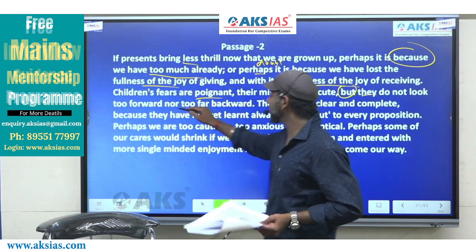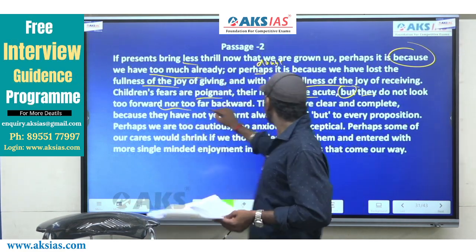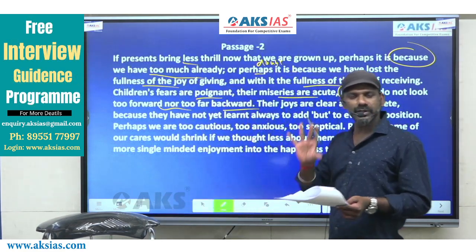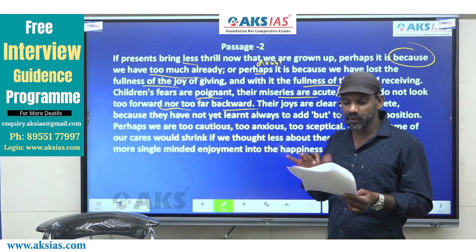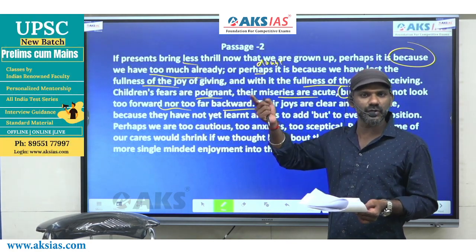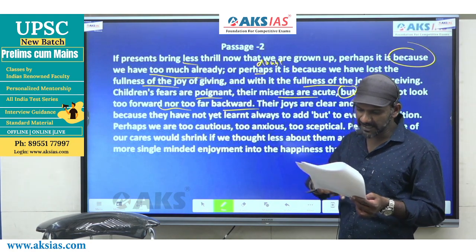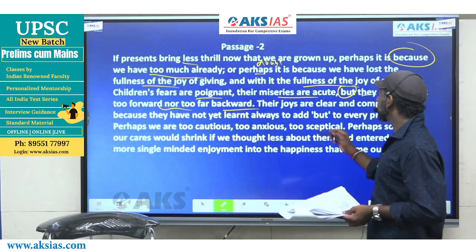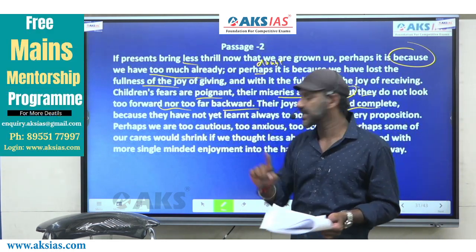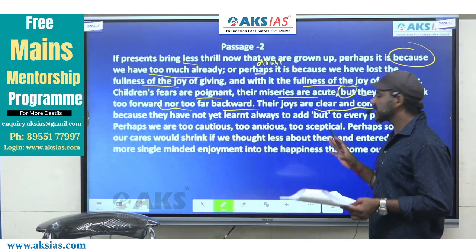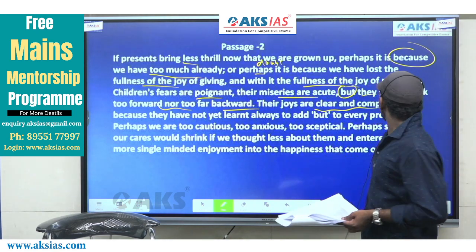That means they'll not think too much about the future, they'll not think too much about the past. Even though their fears are poignant and their miseries are acute, they don't think too much about the future or the past. Their joys are clear and complete.